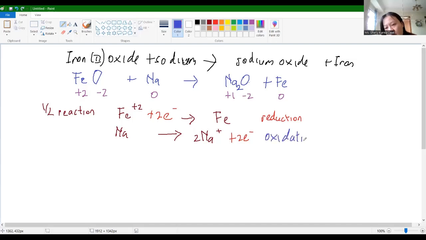To make the ionic reaction, you have to cancel all the electrons. So when I want to make the ionic reaction here, I will cancel this one. And this is the ionic reaction.